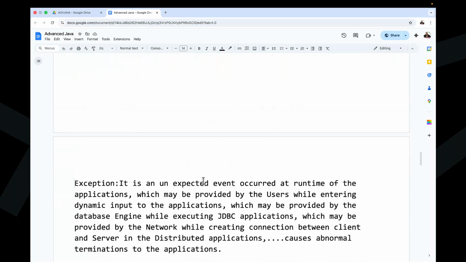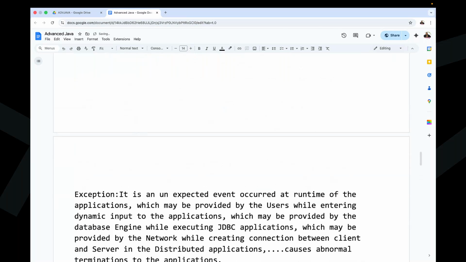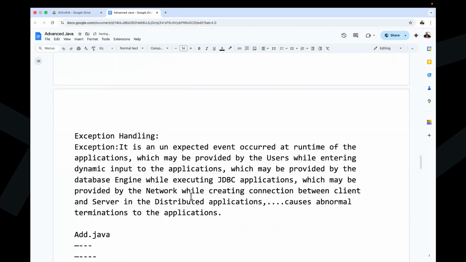So what I am giving here is exception. What exactly is the meaning of exception? What is an exception actually?